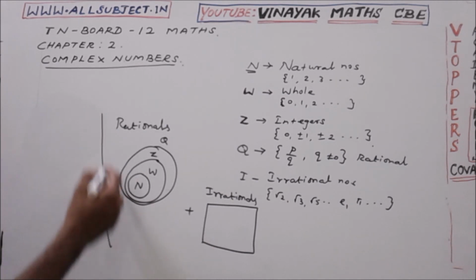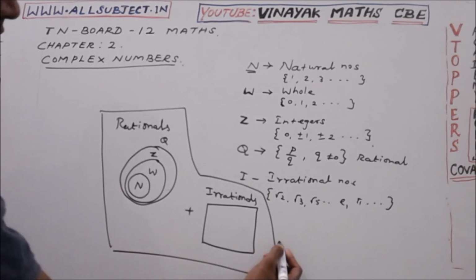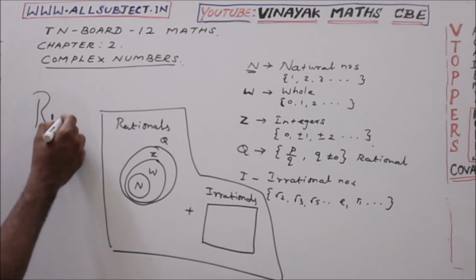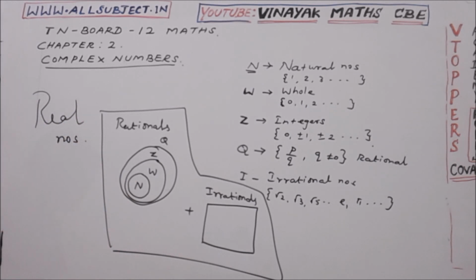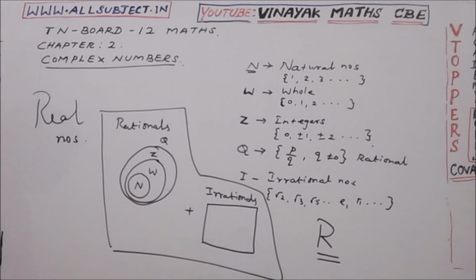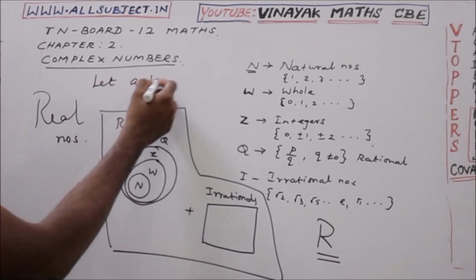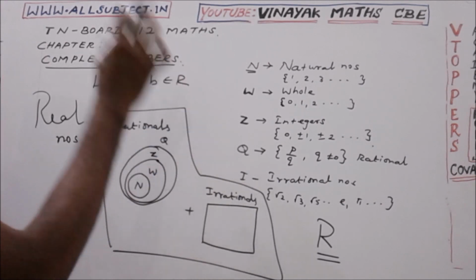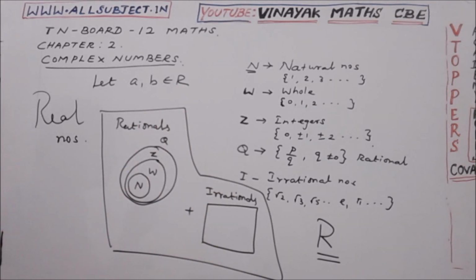Now, the combined form of rationals and irrationals is known as real numbers. The set of real numbers includes all the rationals and irrationals. It is always denoted by capital R. Let a, b belong to R. That means a and b are any real numbers, any two real numbers from the real number set.